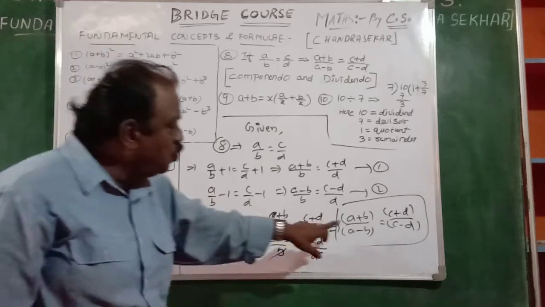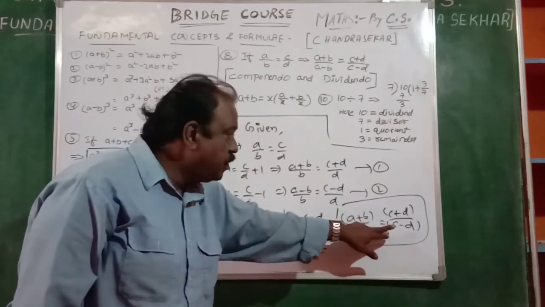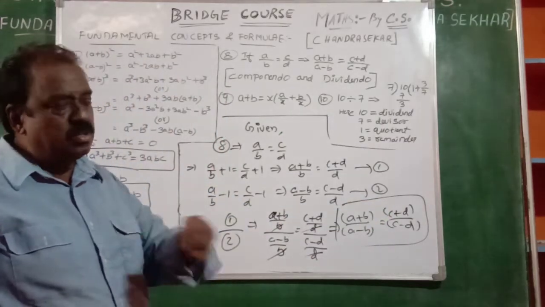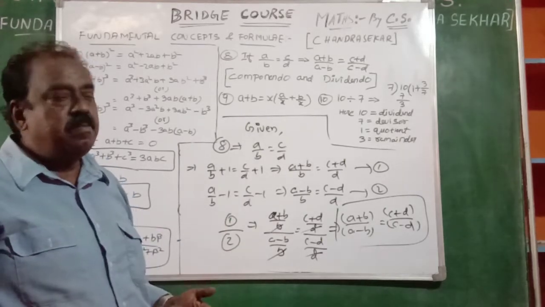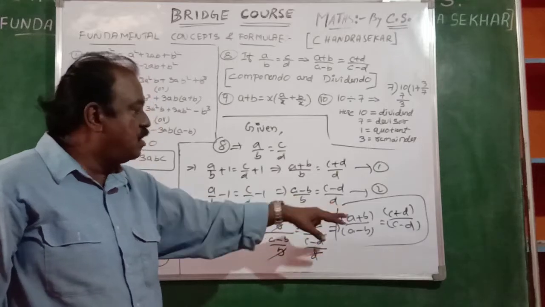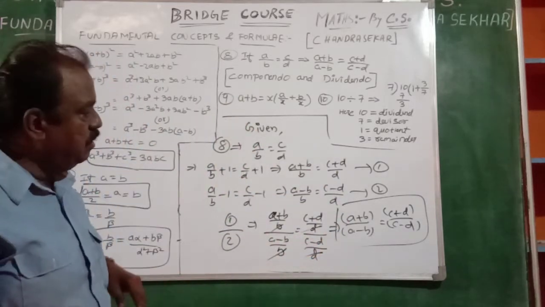Or otherwise, we may use (a minus b) by (a plus b) and (c minus d) by (c plus d) also, according to the situation of the problem, what we are asked in the problem. We may use plus by minus on both sides or minus by plus. Both are called the componendo and dividendo method.